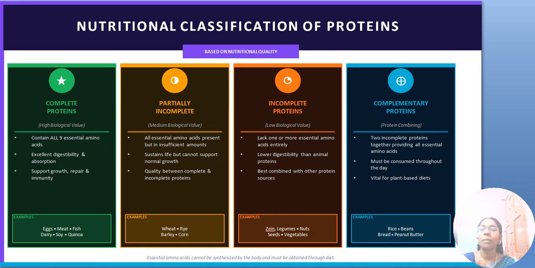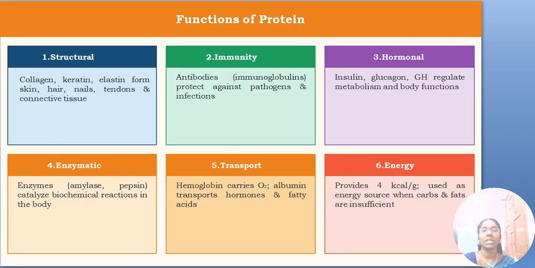Next comes the complementary protein. These complementary proteins are nothing but two incomplete proteins together providing all essential amino acids. For example, cereals are rich in methionine and pulses are rich in lysine, whereas cereals are lacking in lysine and pulses are lacking in methionine. So if we combine these two, definitely we will get all the amino acids in required quantity. That is called as the complementary protein. So it must be consumed throughout the diet. And examples for this are rice along with beans or bread along with peanut butter. All these are some of the examples.